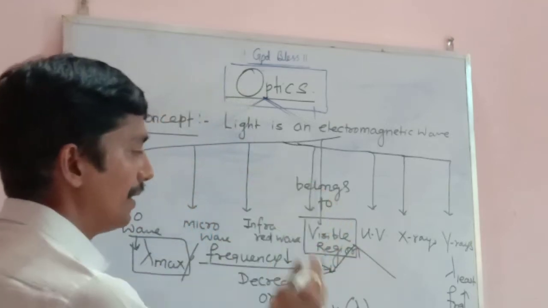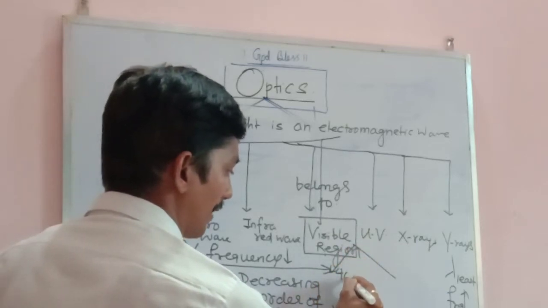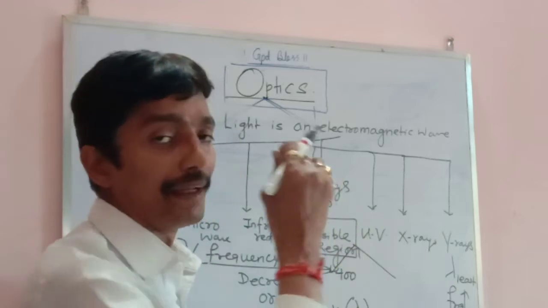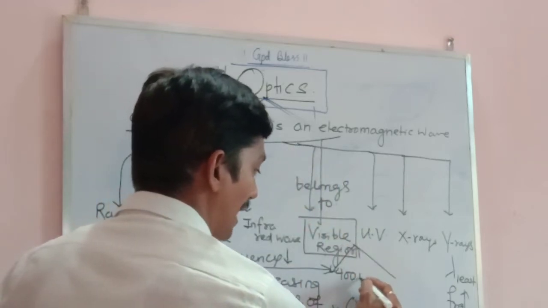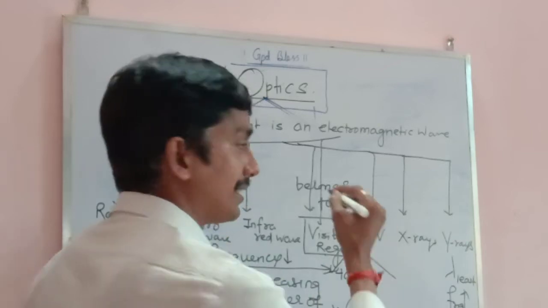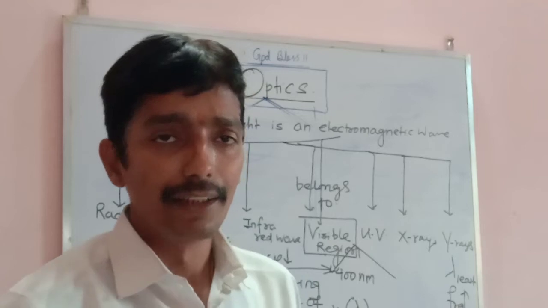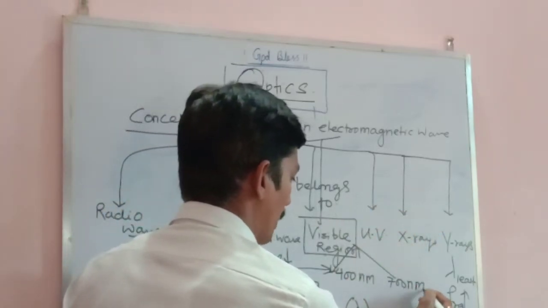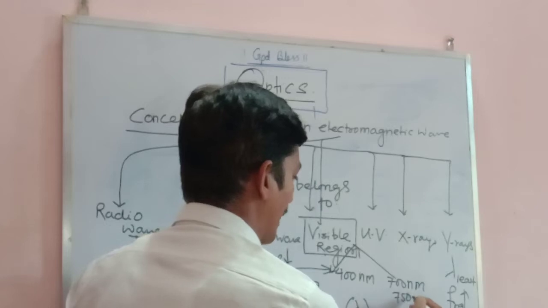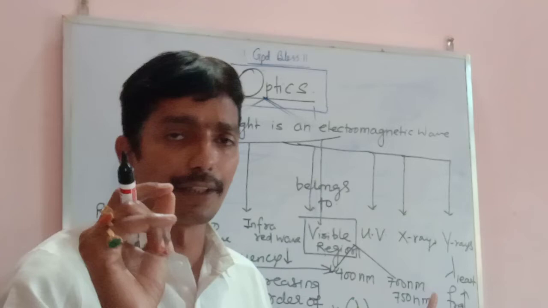I am writing here that the visible region has a wavelength ranging from 400 nanometer. In your NCERT textbook, they have given 400 nanometer to 700 nanometer, or some books write 750 nanometer. Now I want to teach you one conversion also.